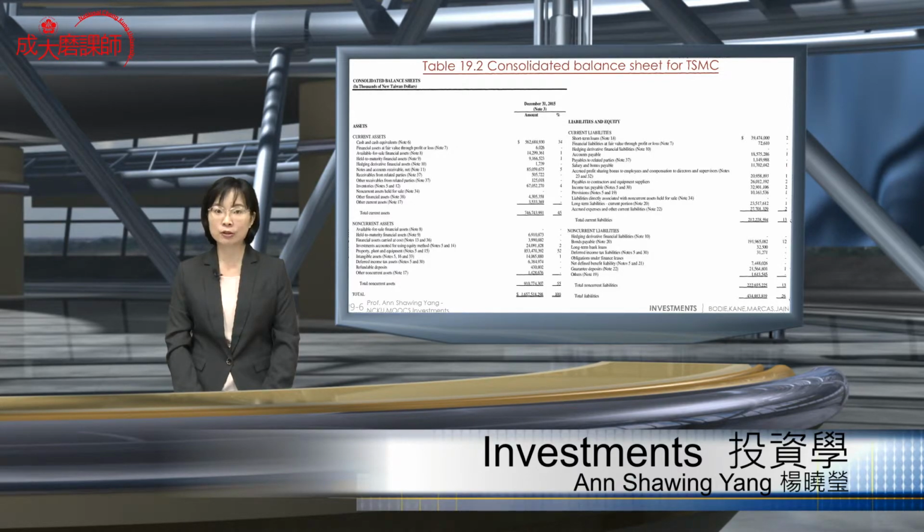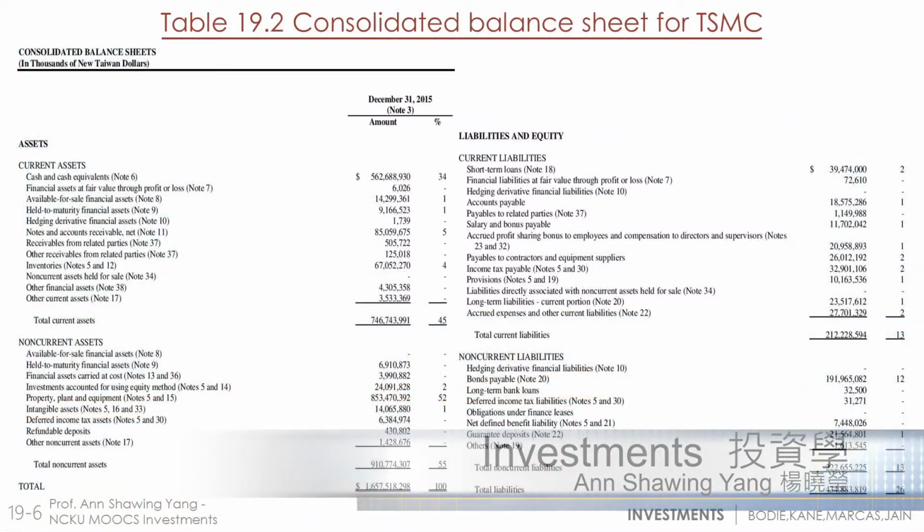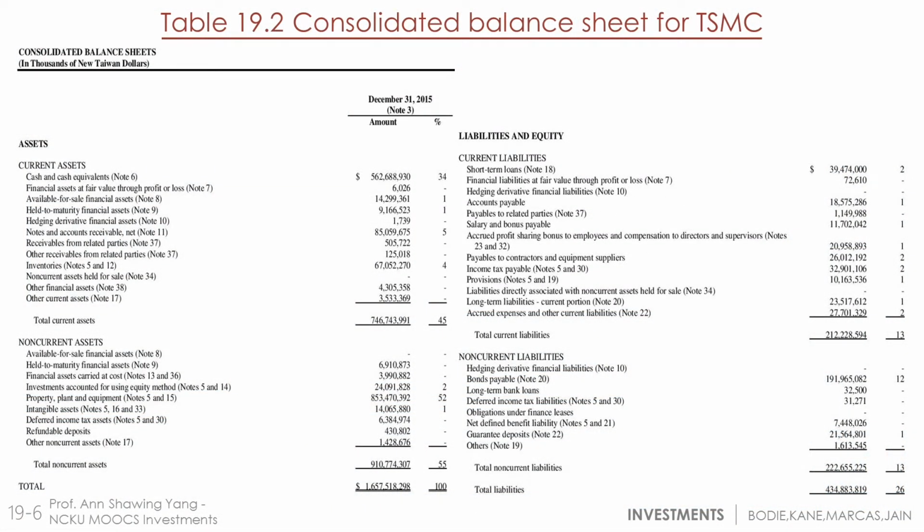Of course, there are some footnotes below that, note 5 and also note 15, which will be listed in the annual reports. Then the total non-current asset will take up to 55%. So in total, the asset, by taking non-current asset plus current asset, 45% plus 55%, equals 100%. In a balance sheet, it's very important that the asset side and the liability plus shareholder equity side add up to 100%. That's why it's a balance sheet. How much asset I have must equal the liabilities and the shareholder equity that I have.